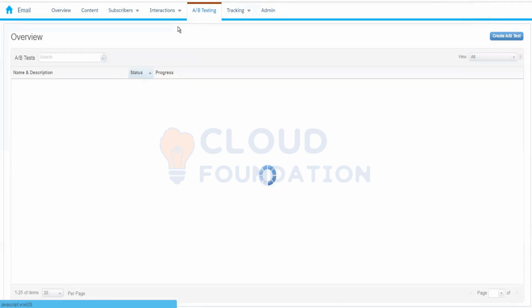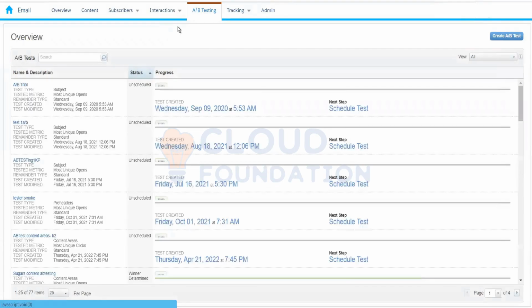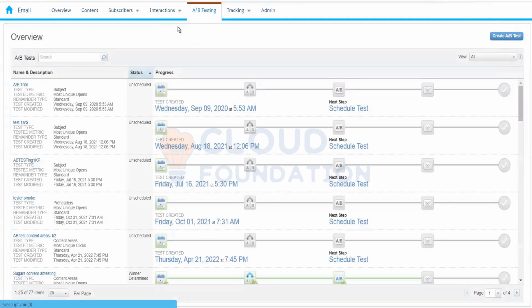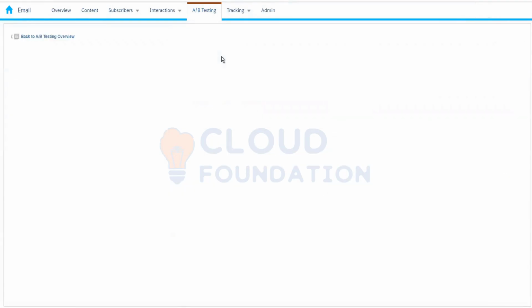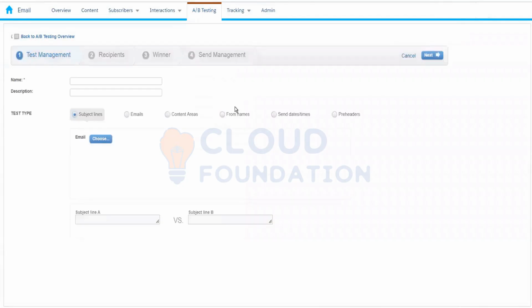It's not a type of customers. We are just excluding them from a particular email send. We maintain this list so that we can use it every time we are sending the email communication. Let me click on this, create an A/B test, and show you the exclusion list. In a normal send also, we can use the exclusion list, but it is not shown distinctively.